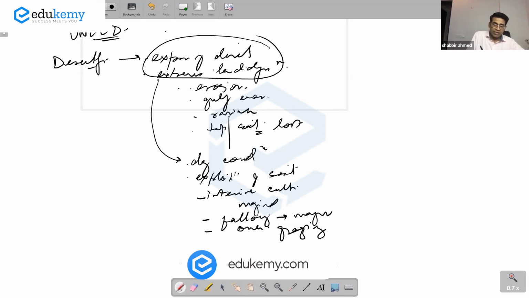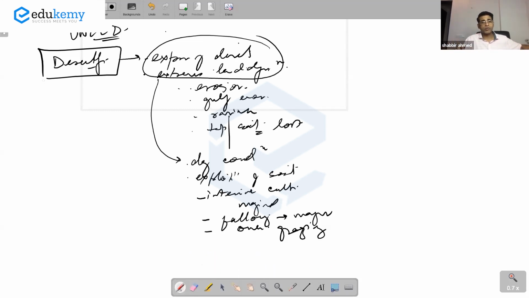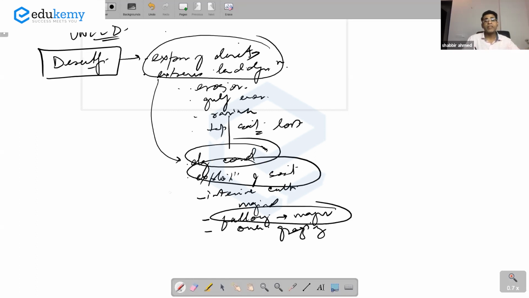A question on desertification is possible, either in GS or in the geography optional, both are possible. So, extreme form of problem, expansion of deserts along the margins. It happens because of dry conditions, exploitation of soils, and fallowing of the land in the marginal areas. The soil is not very productive, not very fertile, and if you fallow the land, you tend to lose it in the dry conditions. If you do intensive cultivation, too much cultivation, the land starts losing fertility. Overgrazing is a very important reason.